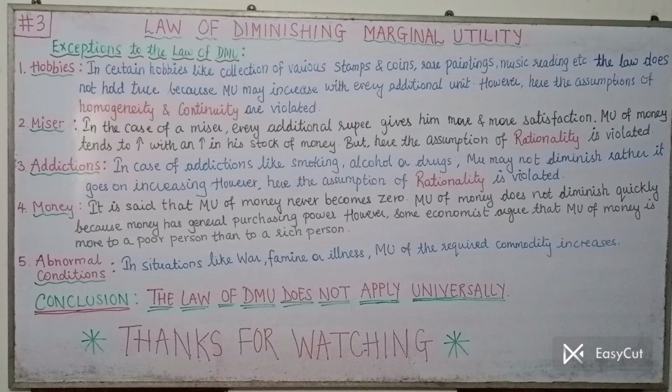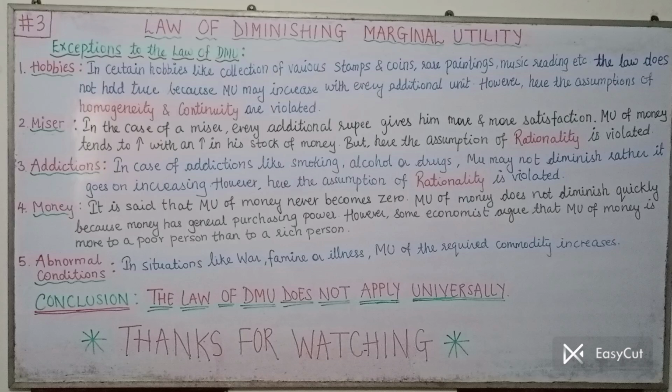Now let us move on to the second exception, that is miser. In case of a miser, every additional rupee gives him more and more satisfaction. The MU of money tends to increase with an increase in his stock of money. In case of a normal, rational person, once you become rich, the MU of money tends to fall with the increase in stock. But if the MU of money does not fall with the increase in stock, then it is the case of a miser.